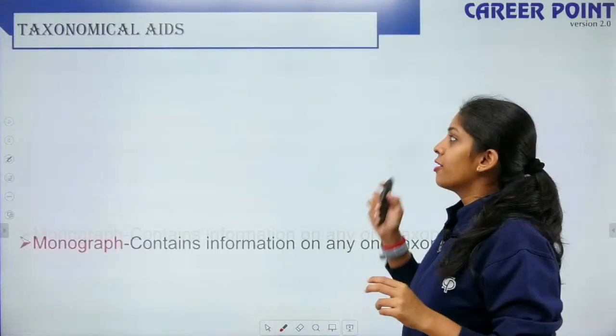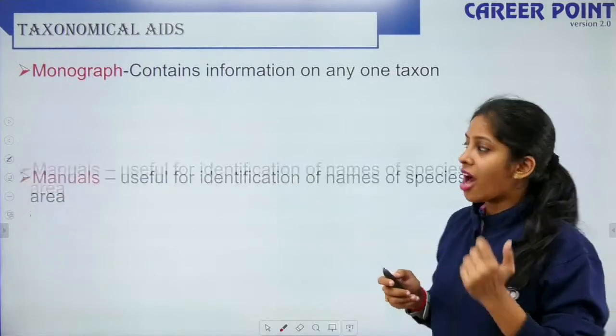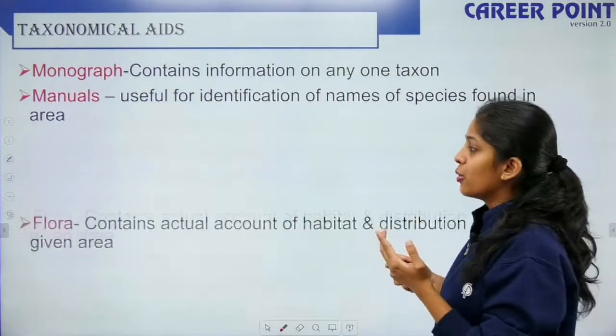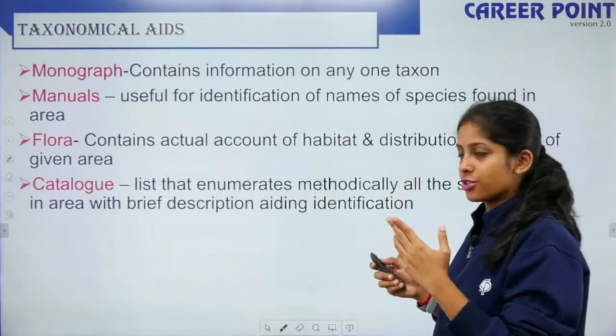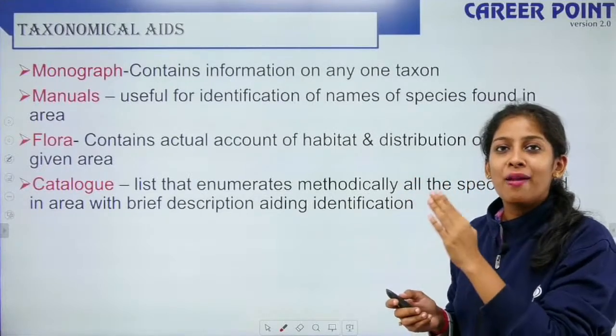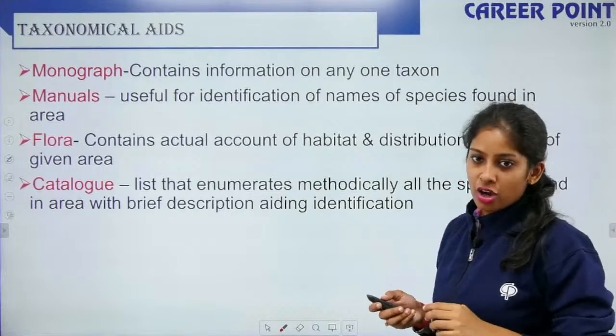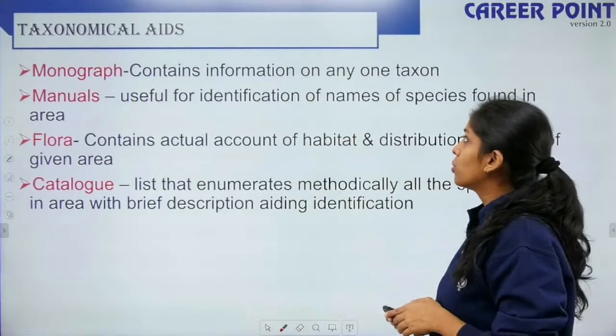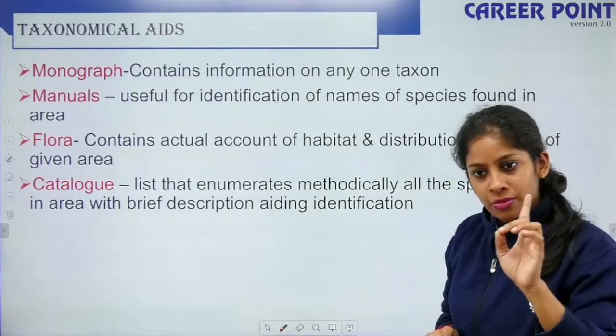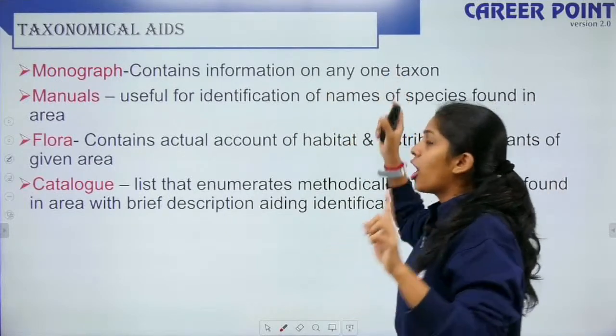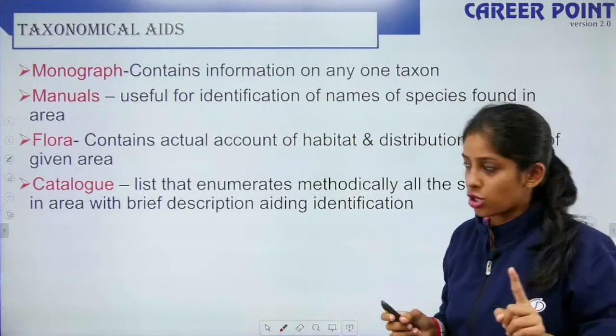Apart from that, you have the monograph, manuals, flora, and catalog. All these also help as taxonomical aids. So Gautam, you have your catalog here. We'll start with the monograph. Mono is one, so it gives you information about only one particular taxon.